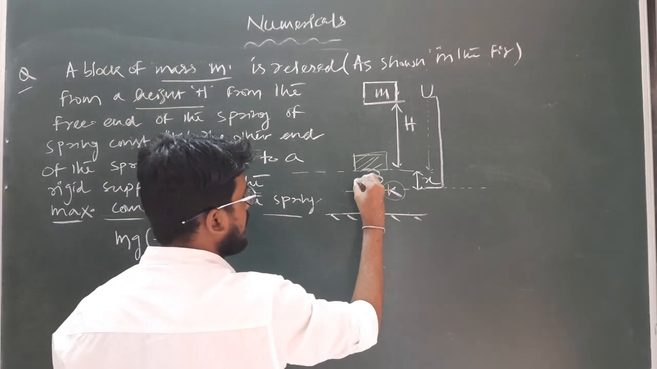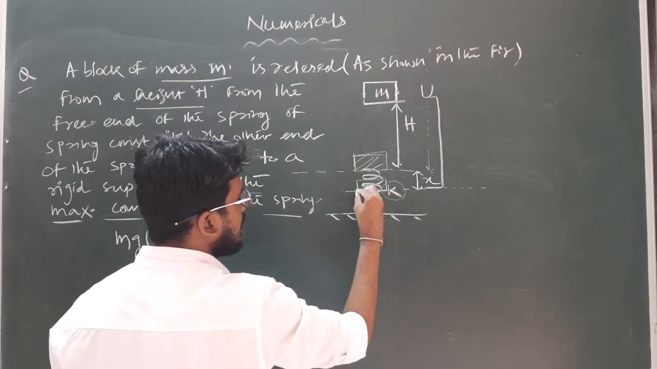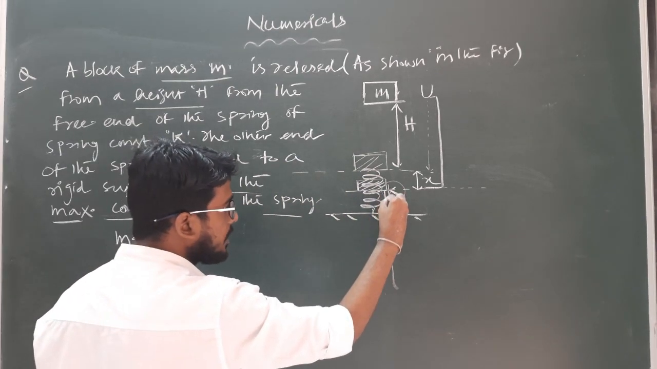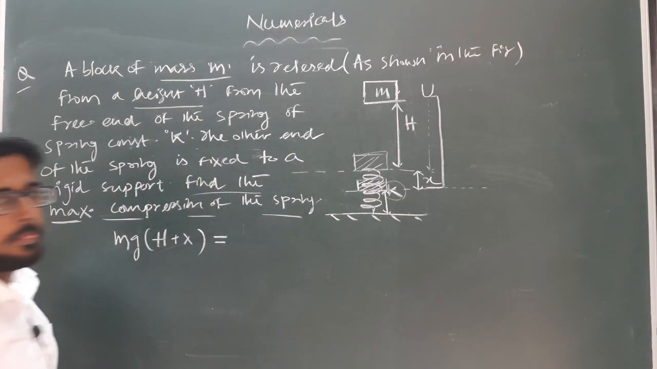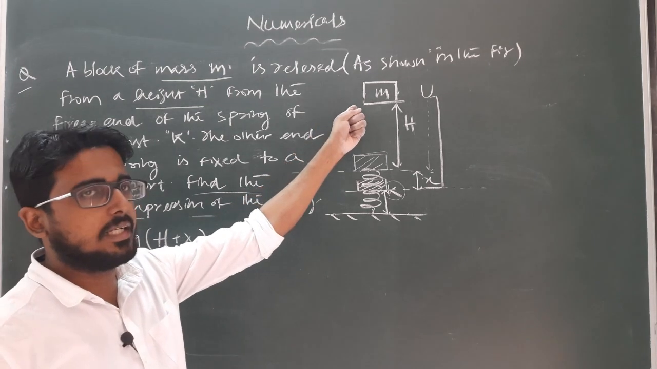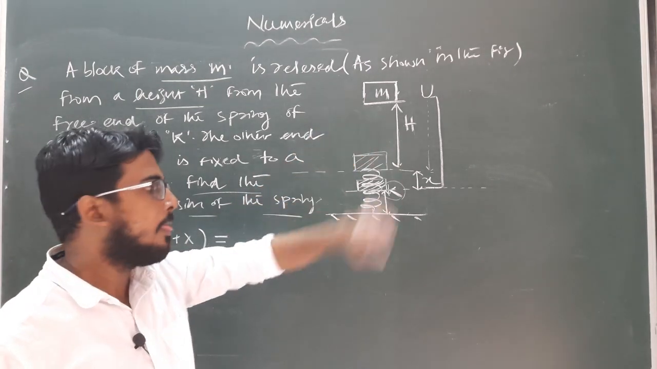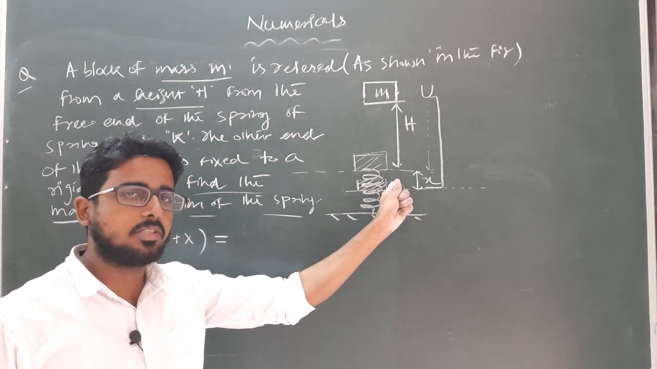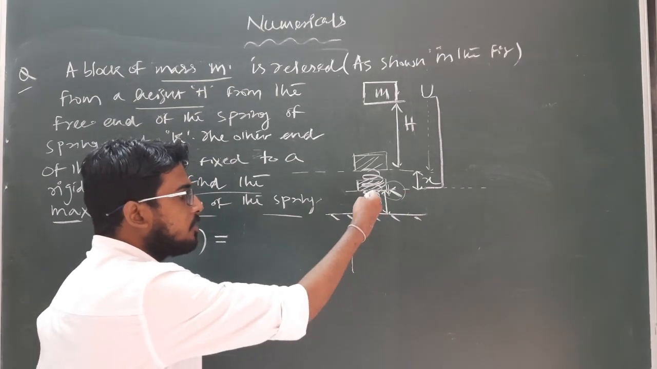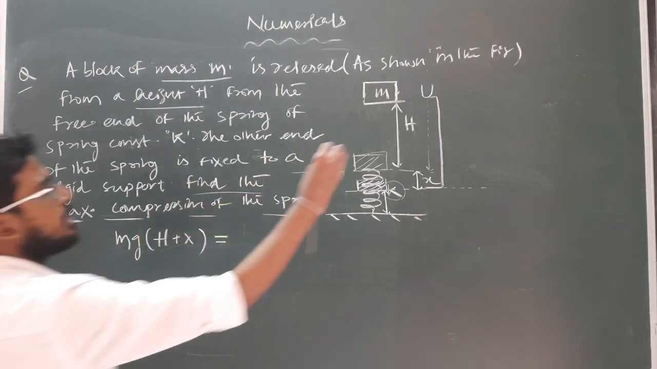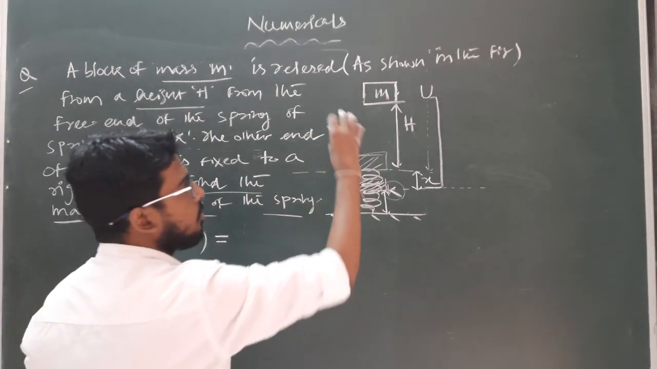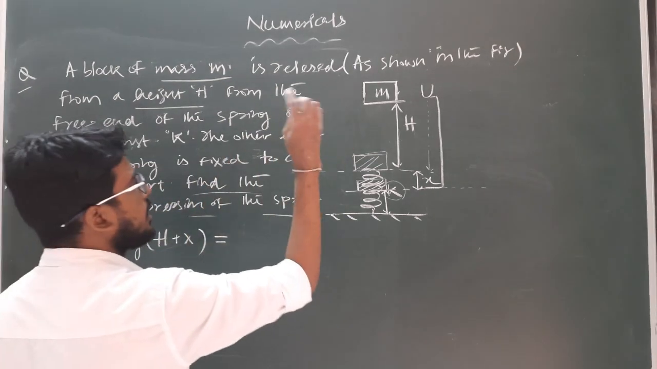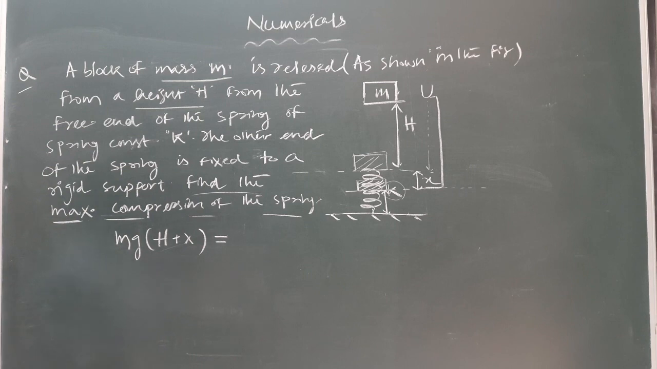Now the block is at rest in this situation. When the block is at rest at this position, the complete potential energy of the block will be converted into the potential energy of this spring. Clear? Because initially when the block is at rest, the kinetic energy of the block is 0, and finally in this situation the block is also again at rest. So the final kinetic energy of the block is also 0, and the spring is fixed to this end, so the spring has no kinetic energy. As there is no non-conservative force, the complete mechanical energy of the system will be conserved. So the initial potential energy plus kinetic energy will be equal to the final potential energy plus kinetic energy.